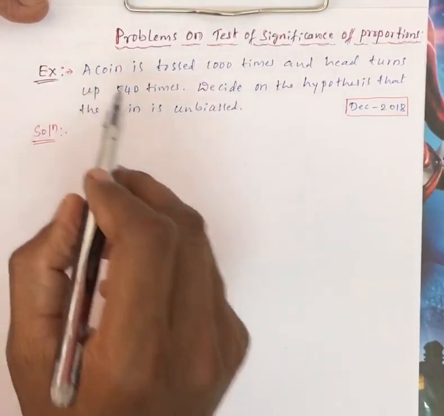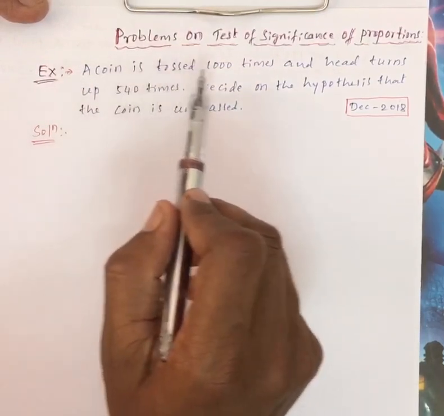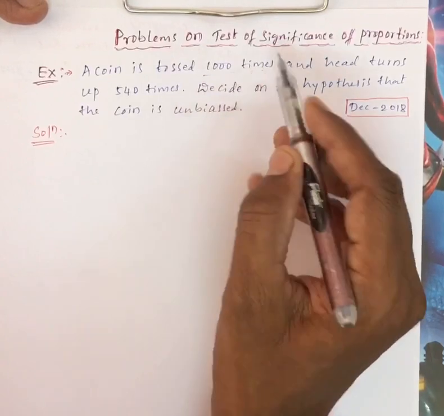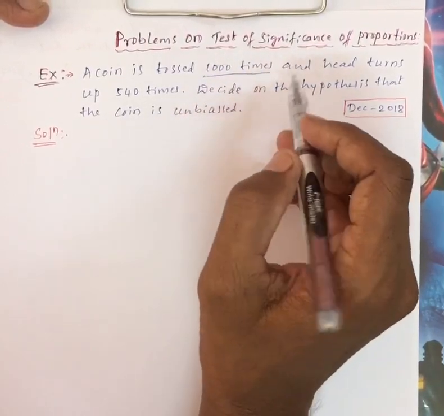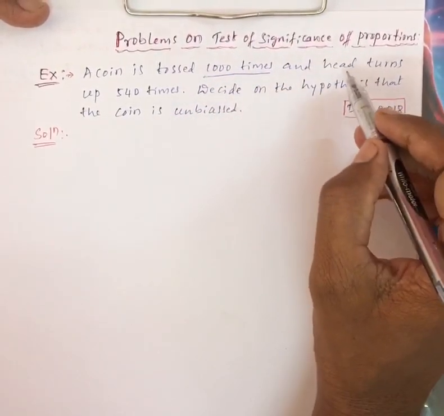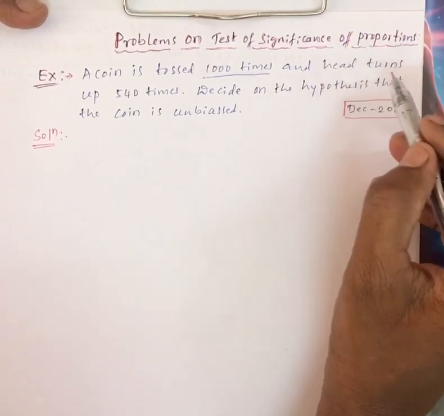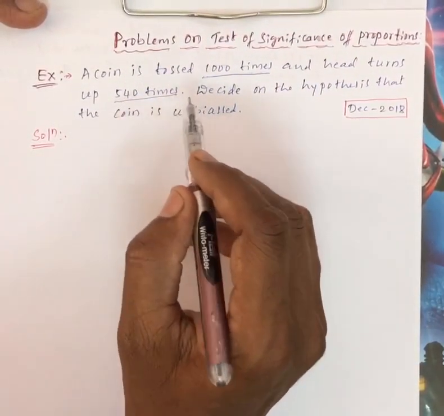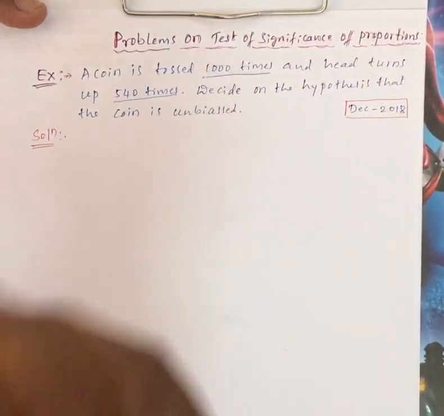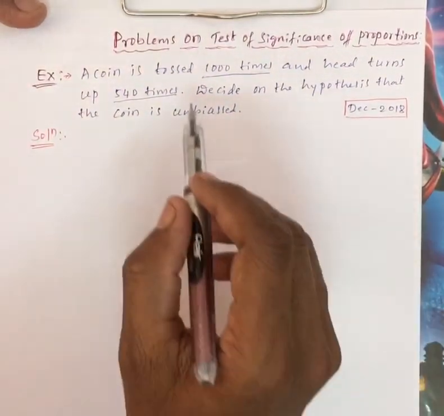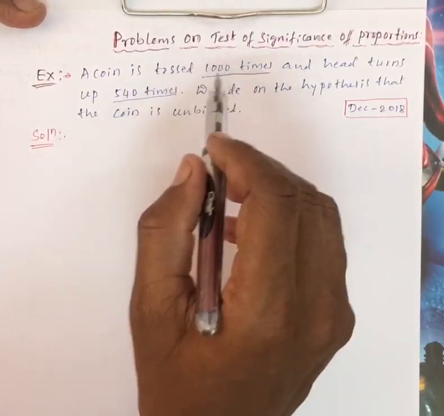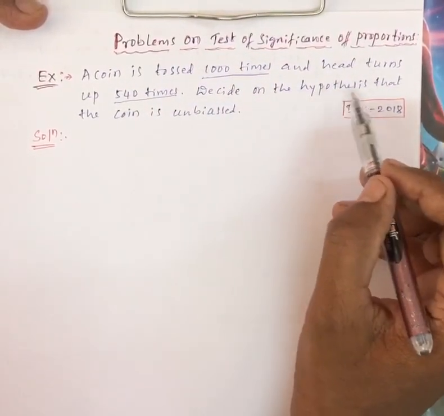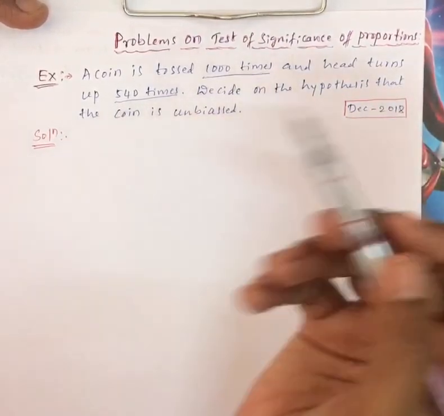Here you have one coin, that coin is tossed 1000 times, and heads turn up 540 times. Using this statement we will decide on the hypothesis that the coin is unbiased.